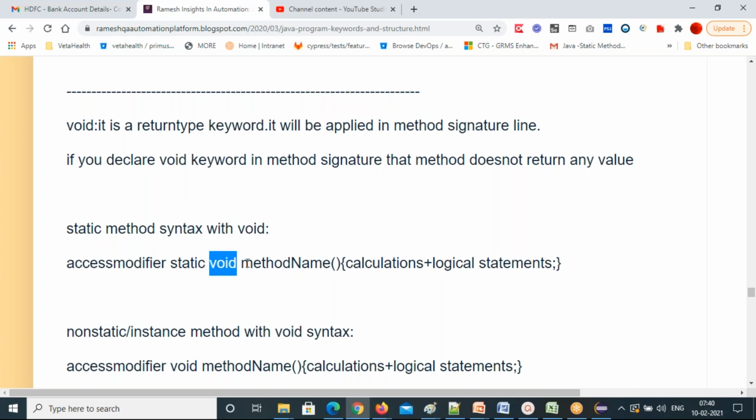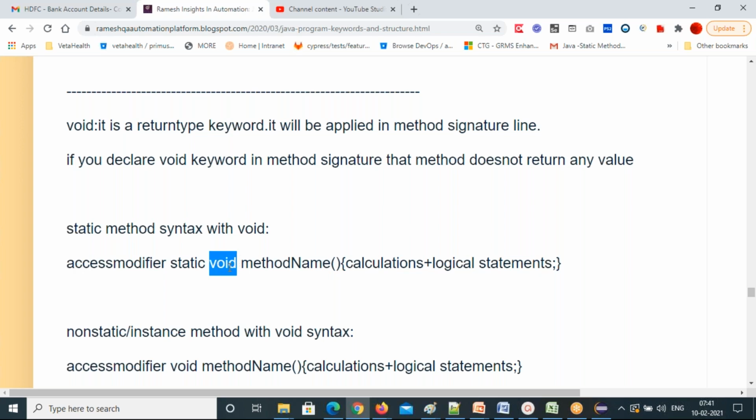This void keyword is placed just before the method name. Whatever keyword is there before the method name is called the return type keyword. Now here void is there. So what does the return type keyword mean? The keyword that is placed before the method name is called the return type keyword. Now here the return type keyword is void.